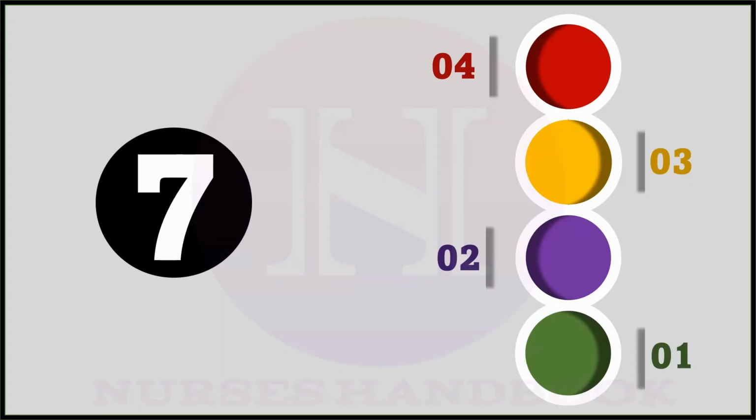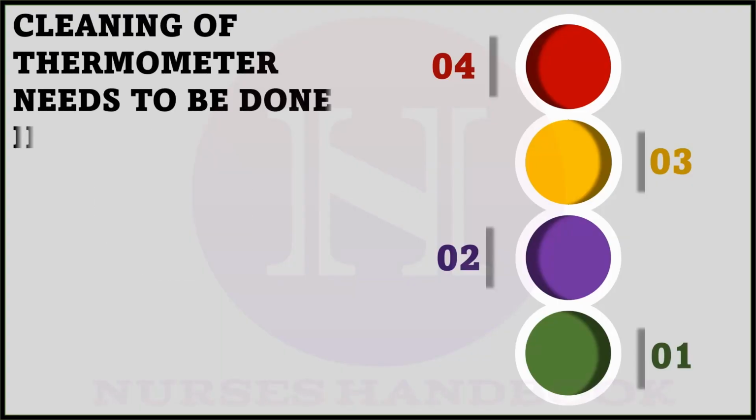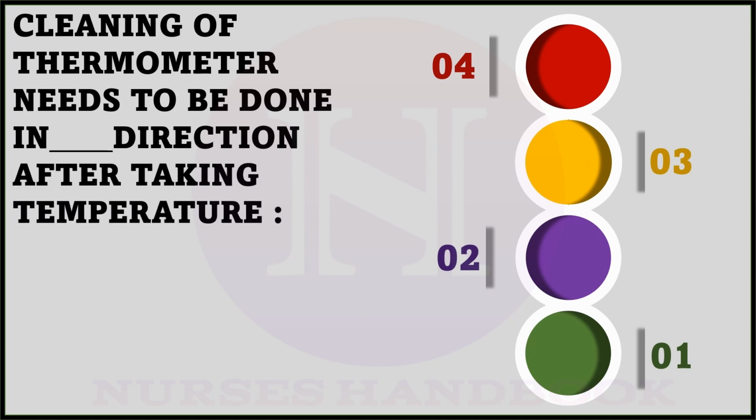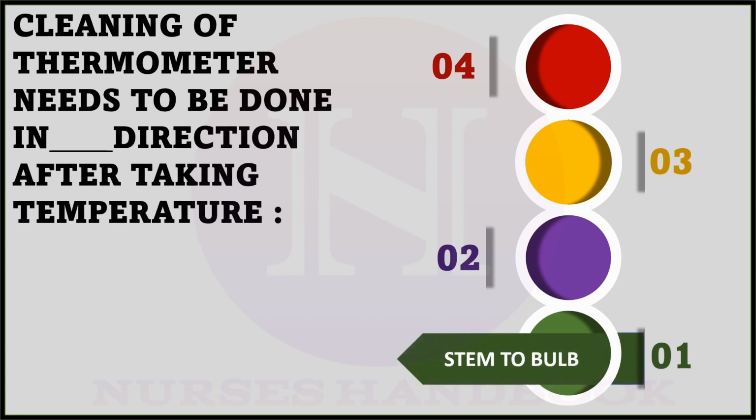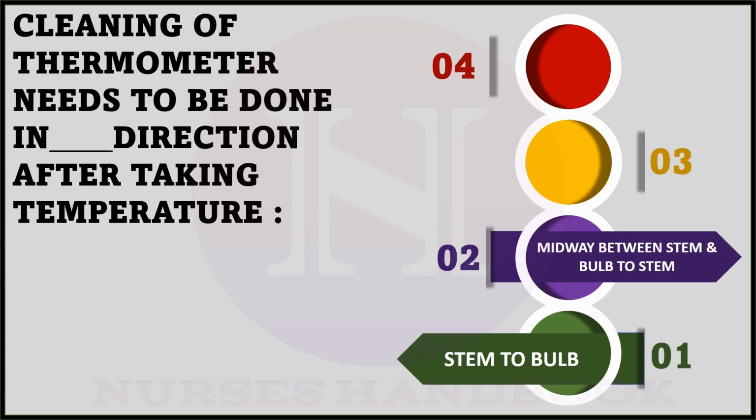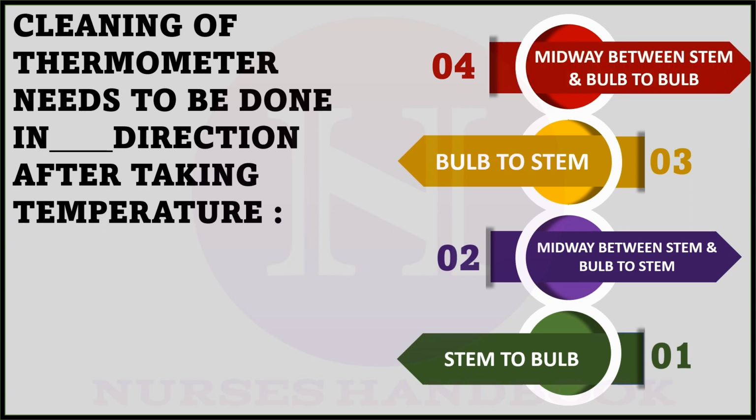Question number 7. Cleaning of thermometer needs to be done in dash direction after taking temperature. Option 1, stem to bulb. Option 2, midway between stem and bulb to stem. Option 3, bulb to stem, and option 4, midway between stem and bulb to bulb. And the correct answer is option 1, stem to bulb. It is done in this way, keeping in view the principle that cleaning should always be done from more clean area to the less clean area.